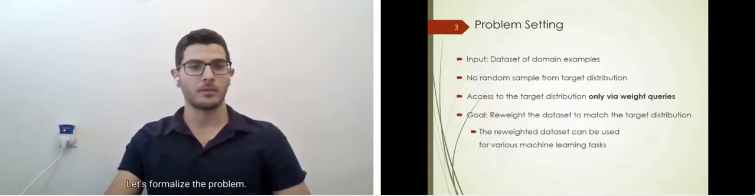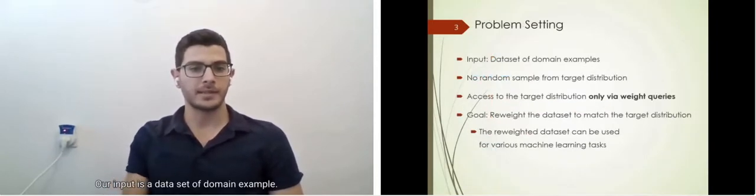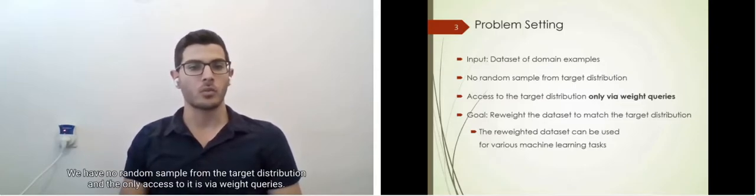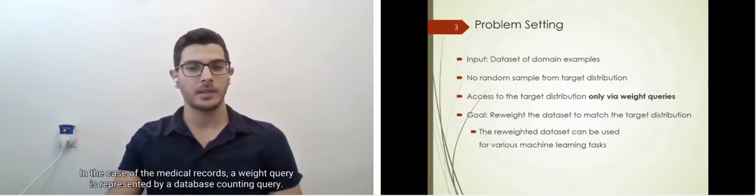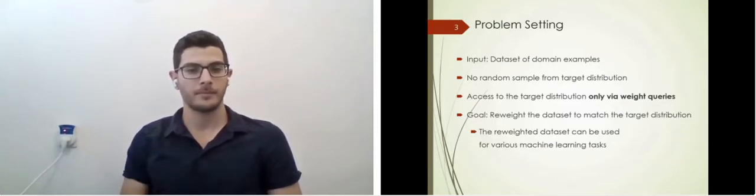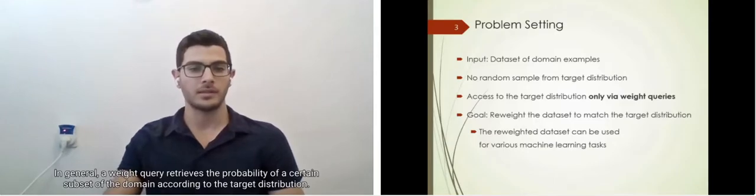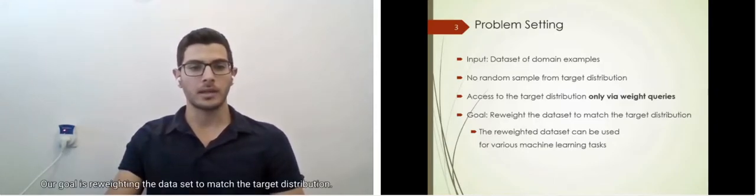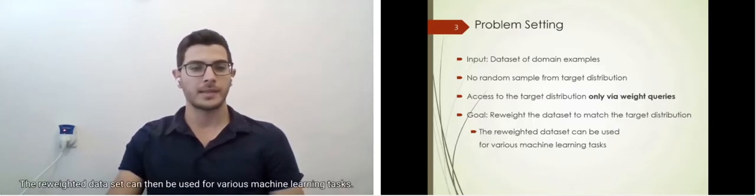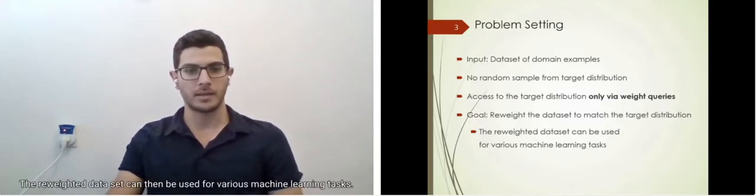Let's formalize the problem. Our input is a dataset of domain examples. We have no random sample from the target distribution, and the only access to it is via weight queries. In the case of the medical records, the weight query is represented by a database counting query. In general, the weight query retrieves the probability of a certain subset of the domain according to the target distribution. Our goal is reweighting the dataset to match the target distribution. The reweighted dataset can then be used for various machine learning tasks.